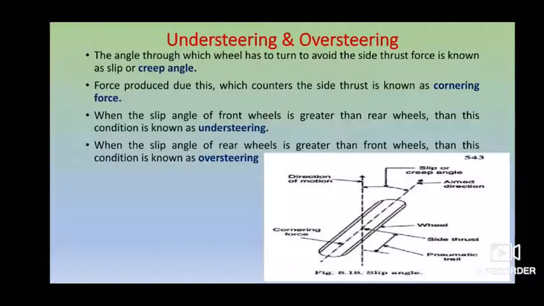Usually the turning radius for hatchback vehicles is about 4 meters to 4.5 meters, and for sedan vehicles it will be larger, 5 meters or maybe 5.5 meters, and for SUVs it will be around 4.5 to 5.5 meters. For trucks and all, it will be more, about 6 to 7 meters. So that is about your turning radius.